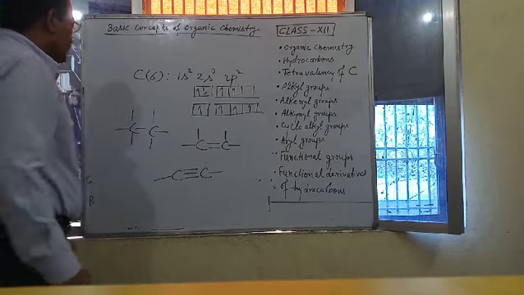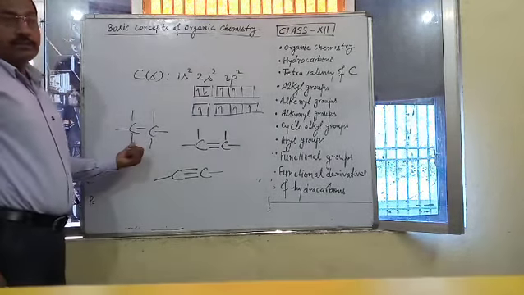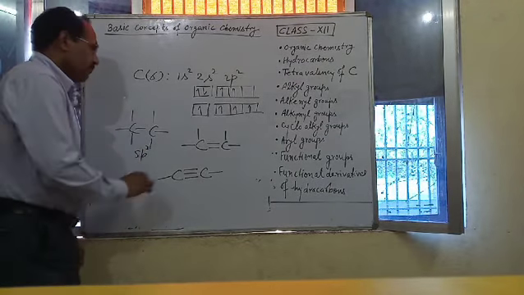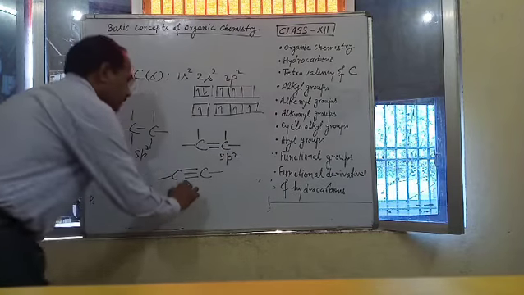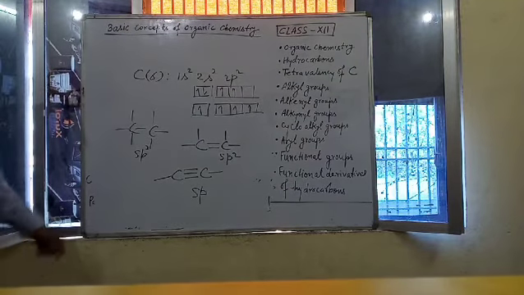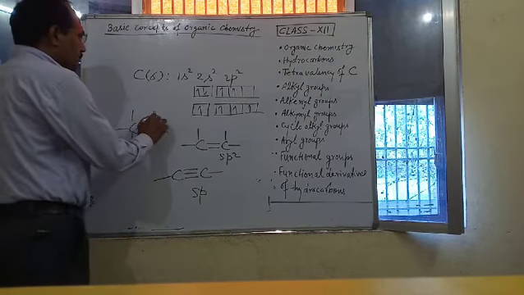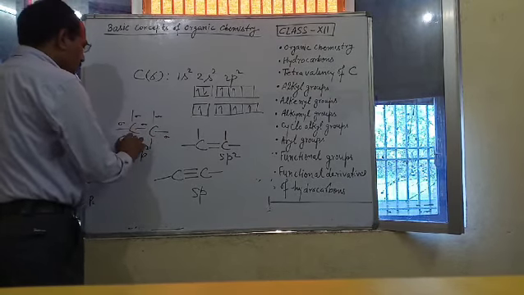In each state, carbon atom uses a particular state of hybridization. In this state, it is sp3 hybridized. In this state, it is sp2 hybridized, and in this state, it is sp hybridized. And each solid line represents a sigma bond. This is a sigma bond, and so on.